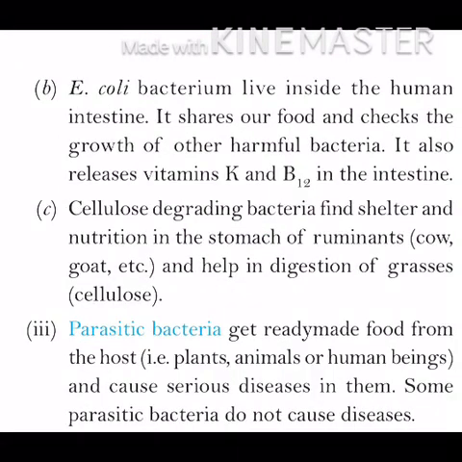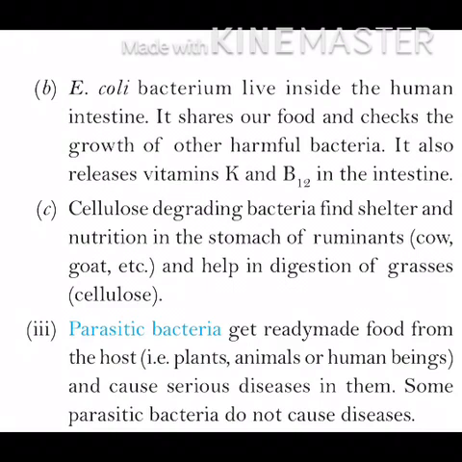Next is E. coli or Escherichia coli. This bacterium lives inside the human intestine. It shares our food and checks the growth of other harmful bacteria. Checks means control or stop. It also releases vitamin K and vitamin B12 in the intestine. This is also symbiosis. Cellulose degrading bacteria find shelter and nutrition in the stomach of ruminants. Ruminants are cow, goat, etc. and they help in digestion of grasses, that is cellulose.